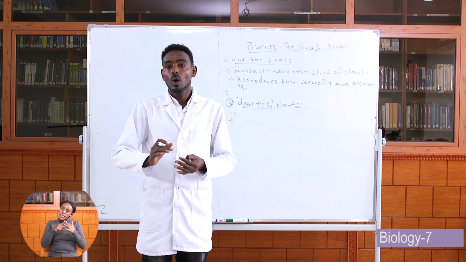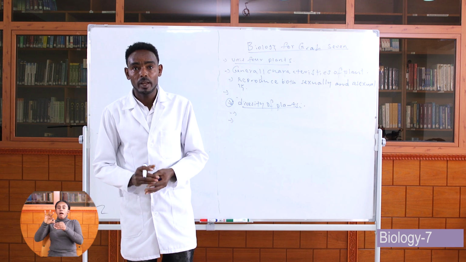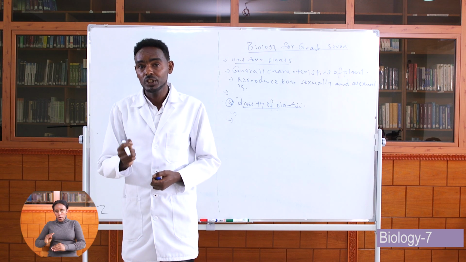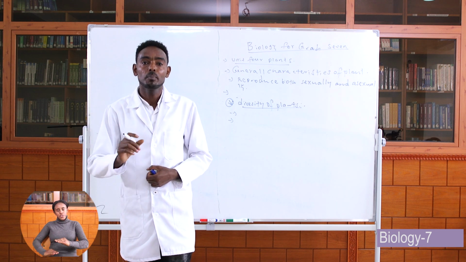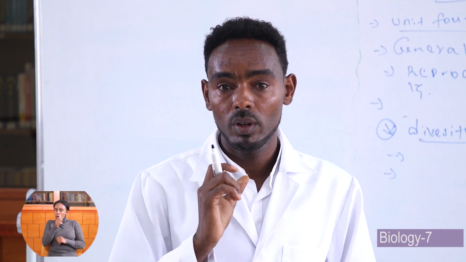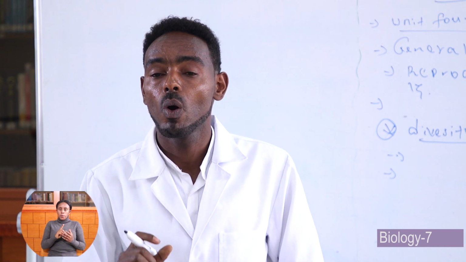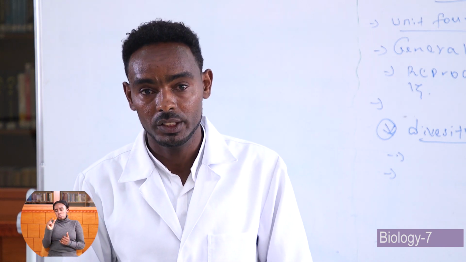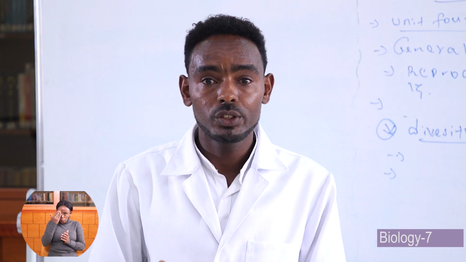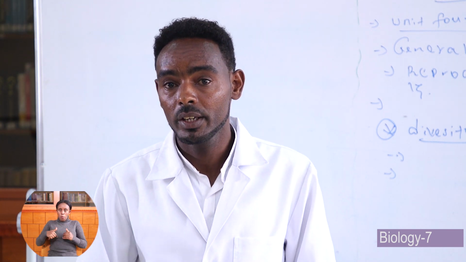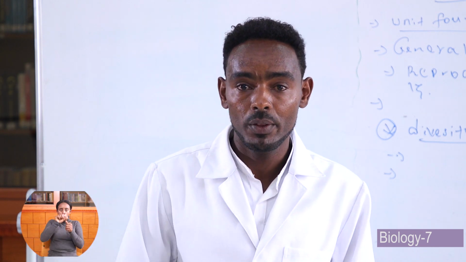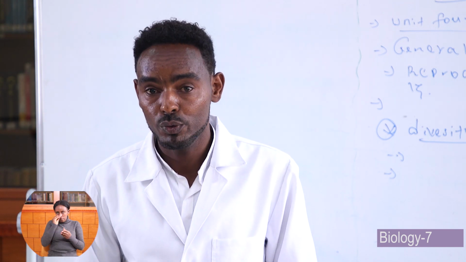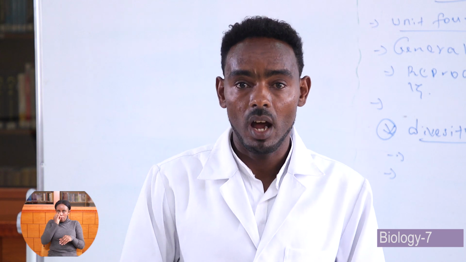We start with the flowering plants. Flowering plants are plants that have a flower as their sexual reproductive organ. This means they reproduce sexually by using their flower. The flower is the reproductive organ of flowering plants. Now, we see some examples of flowering plants. You know, different plants live in our surroundings, like wheat, barley, potato, tomato, eucalyptus, and rose plants. They bear flowers. Because of this, they are called flowering plants.